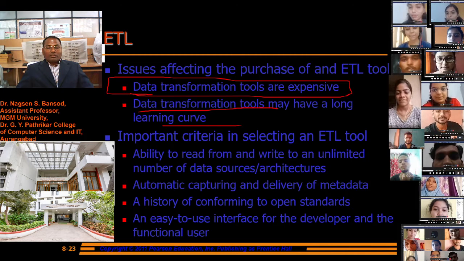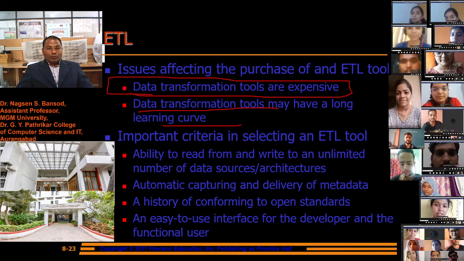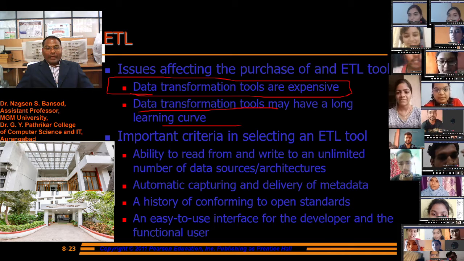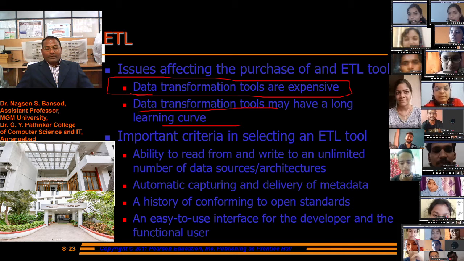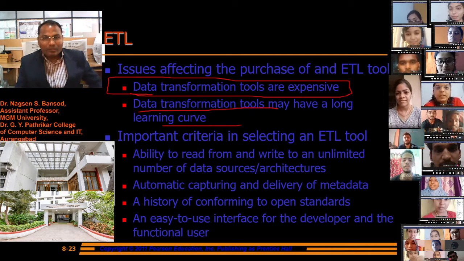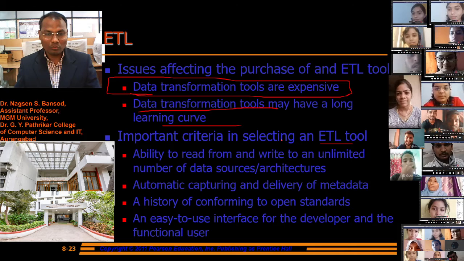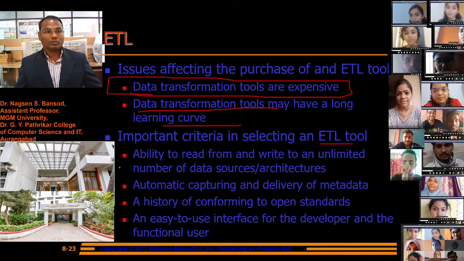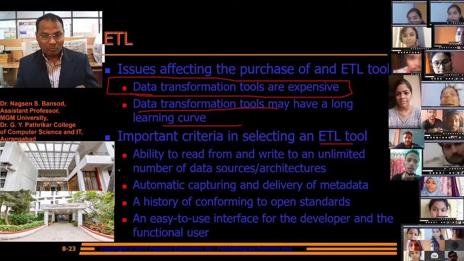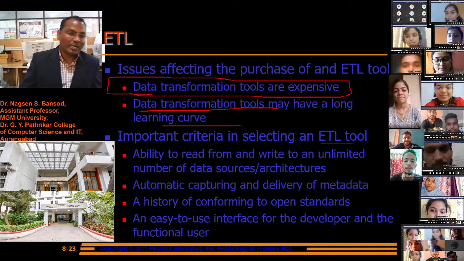An important criterion in selecting an extraction transformation load tool: the ability to read from and write to an unlimited number of data sources architecture. This is the important criterion for selecting the extraction transformation load tool. The tool has to have the ability to read and write an unlimited number of data sources architecture.